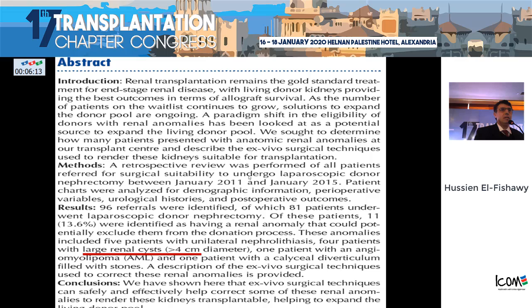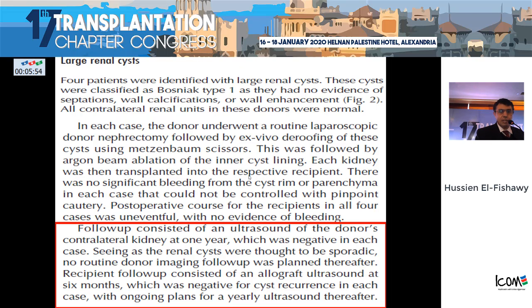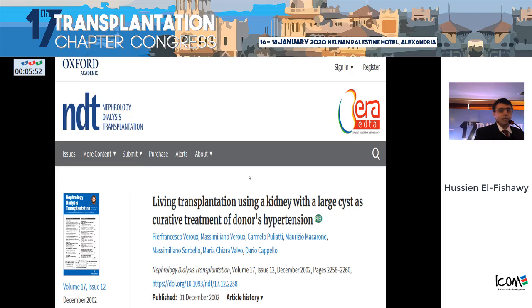Previously the cyst size limit was below 1 centimeter, then the condition became about 2 centimeters, and now we can take cysts of more than 4 centimeters. As you can see, we can take kidneys with a cyst of about 4 centimeters, and with the presence of other large cysts inside the kidneys, without any complication actually.